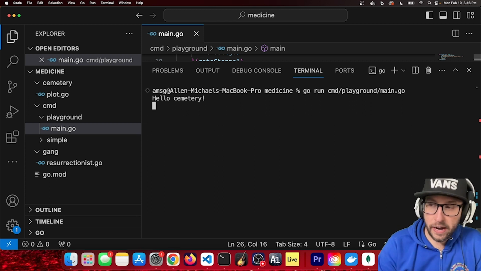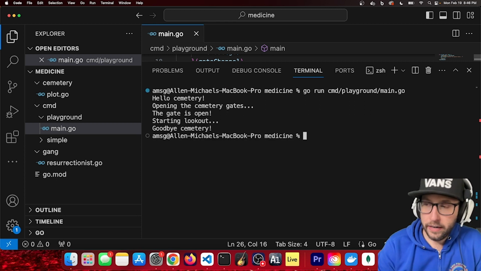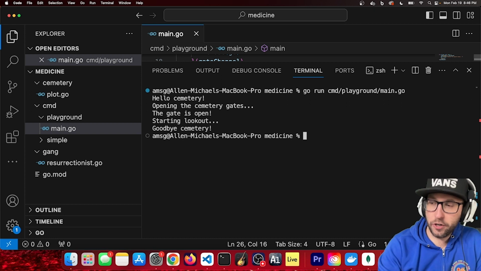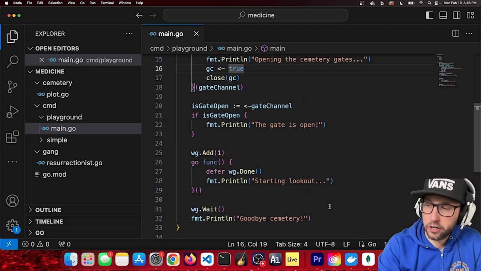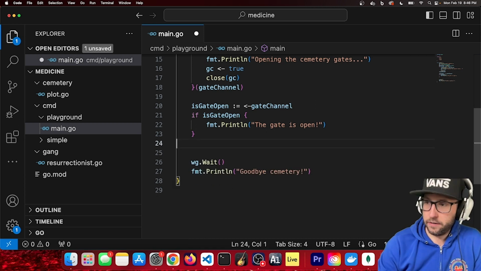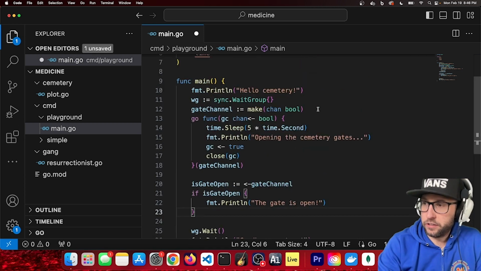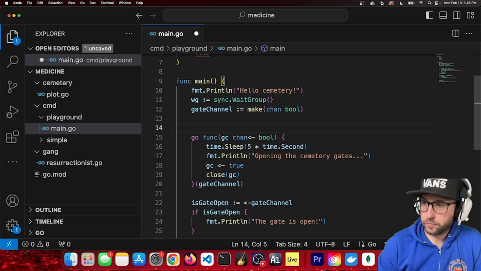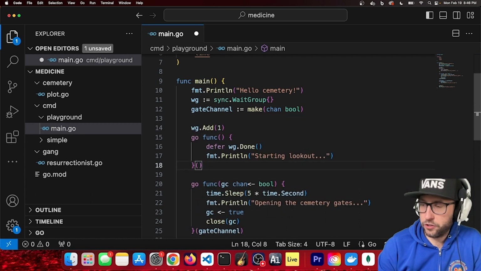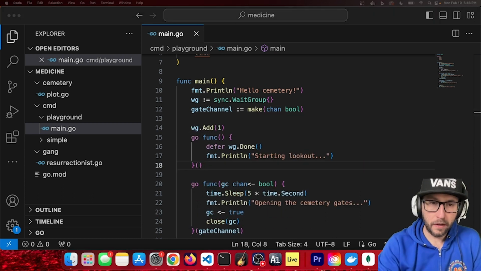So you can see it's waiting the 5 seconds, and it started the lookout after the gate was open. But really, we want to start the lookout first, right? We want to start the lookout first. So we're going to rearrange this order, okay?